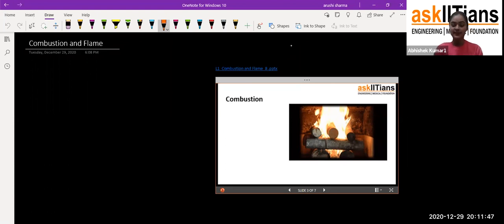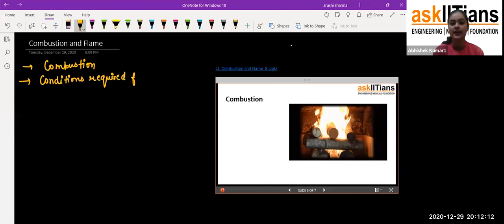So students, today we are going to discuss two topics here. First of all, we are going to discuss what combustion is, because the chapter is Combustion and Flame, so we should know what combustion is. And the second part we are going to study is the conditions required for combustion. What conditions we require, we'll see later, because first you should know what combustion is, then you'll come to know the conditions required for it.